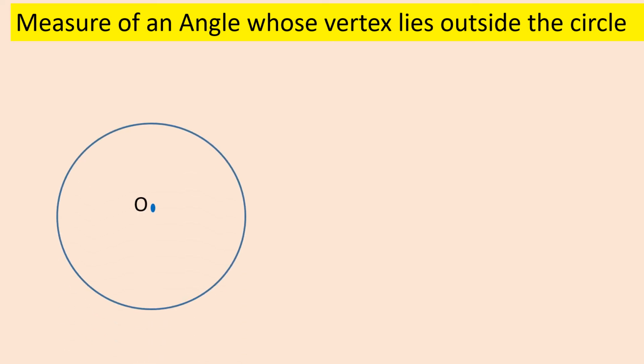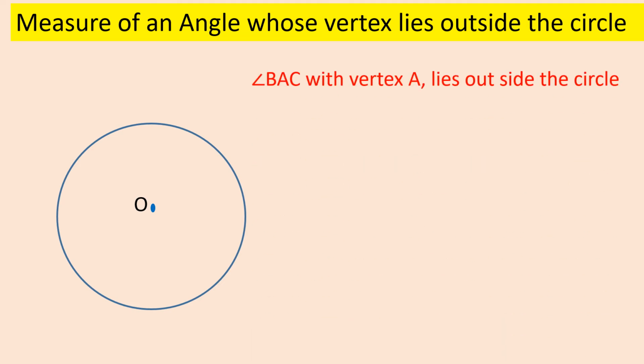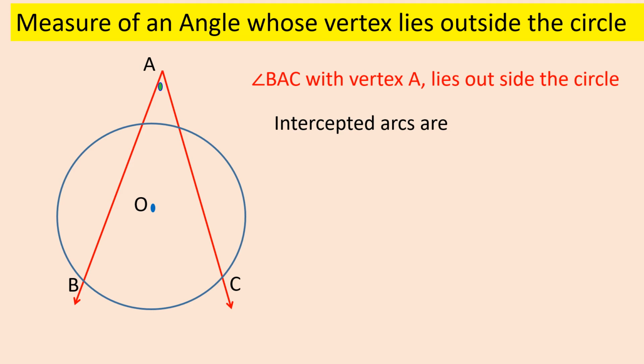So here is a circle with center O. We have angle BAC whose vertex A lies outside the circle. That is indicated with the dot. Once you see the angle BAC, you will find that two arcs are lying inside the angle. Therefore, it has two intercepted arcs.